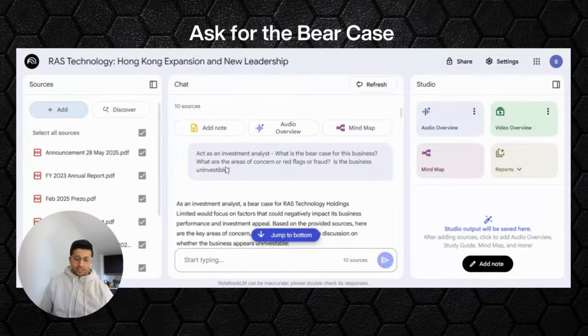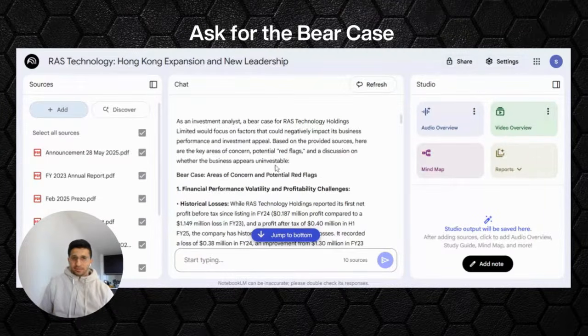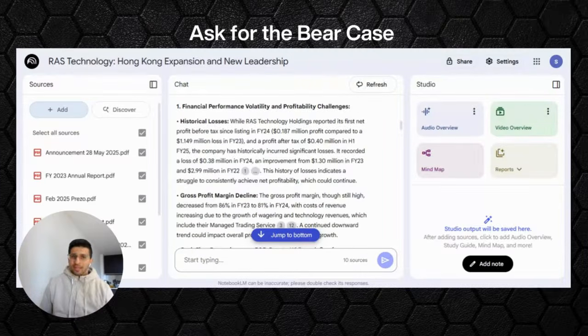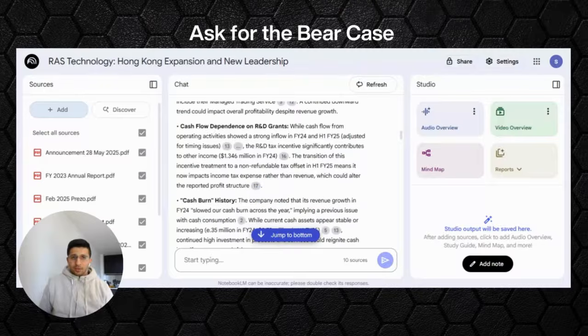And now, what I've done is I've basically told it to give me the bear case, and it has given me the bear case for the business. You can go through these and try to understand what Notebook LLM has analyzed so far. And you can ask it follow-on questions. You can ask it to create tables. For example, I want to know, what are the sales growth and profitability growth numbers for the last 5 years, and it can do all of that for you quite easily. So it's quite powerful like that.